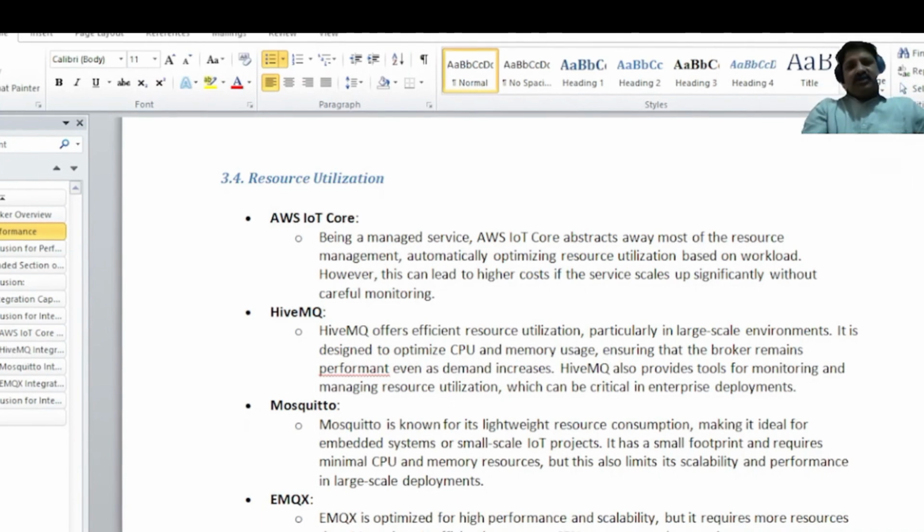Based on your usage and your resources, you have to decide between these three: AWS IoT Core, HiveMQ, and EMQX when you are having large applications. Suppose you have various other services to use, like other services of your enterprise application, then mostly AWS IoT Core is used compared to HiveMQ and EMQX.